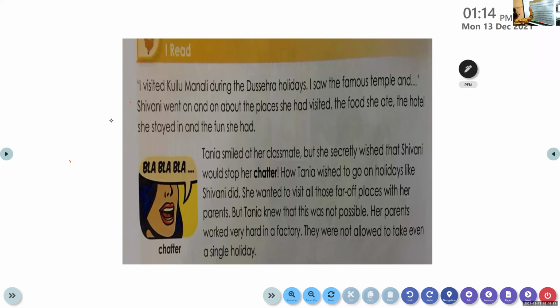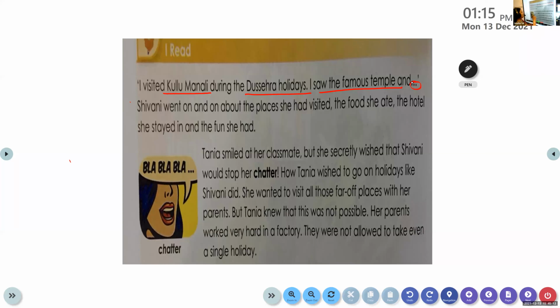So, Shivani is sharing her experience of visiting the hill station named Kulu Manali during the Dasahara holidays. Dasahara, as I have told you just now, is a festival which is celebrated by the people who follow the Hindu religion. And she says that she saw the famous temple and dash, dash, dash. Did you notice these 3 dots after 'and'? It's there in your text. What does it mean?